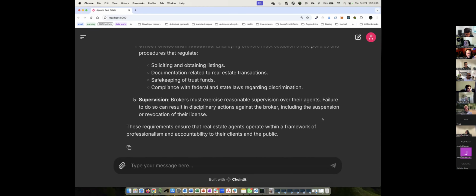So this is the first stage of how this application is working. Like I mentioned before, the next step will be to integrate an agent that's an expert in the law of California. And then beyond that, we could see many use cases, including APIs and things like that for the end user. And this concludes the demo.